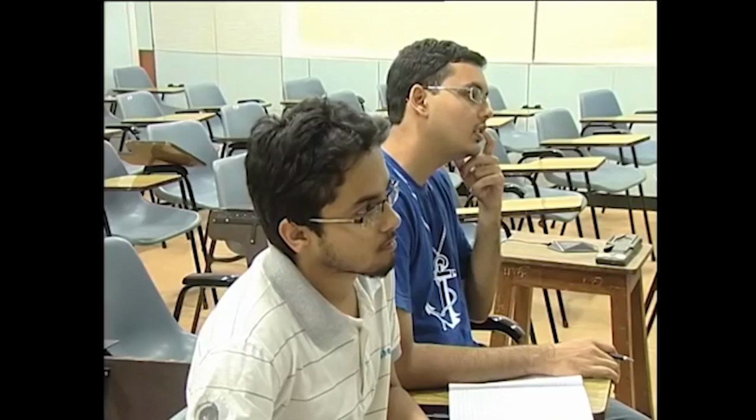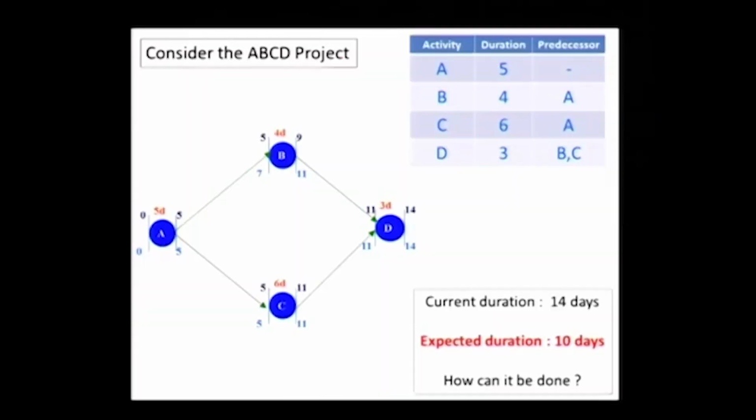Is there any other way? We discussed something in the last class when we did the bridge problem. Yes, so I could try to do more things in parallel, and that is what we call fast tracking. It is not a standard definition but a very well used definition. If I try to parallelize more things, it is fast tracking. So is there anything I can parallelize here? Right now based on the relationships no, but if I could somehow start D before 11 or start B before A finishes, if I could start parallelizing, but then I would have to break these relationships.